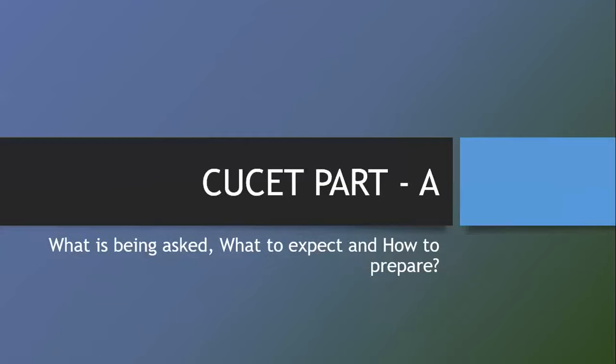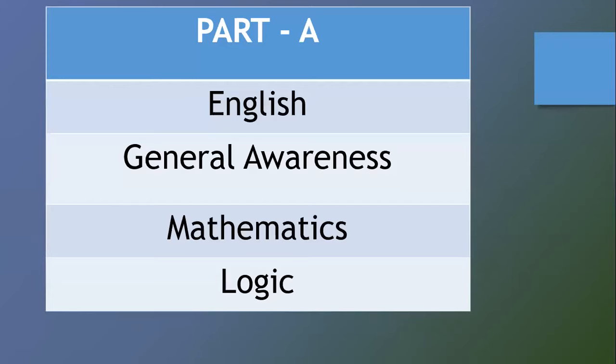As promised, today here we are with the CUSET Part A discussion. We are going to tell you what is usually asked in this part, what we are going to expect in this examination, and how we are going to approach these questions in the exam. So let's begin. Basically, we have four different types of questions in part A.